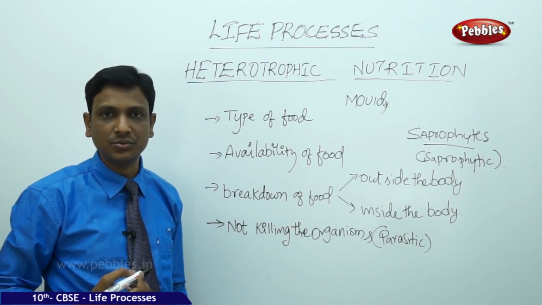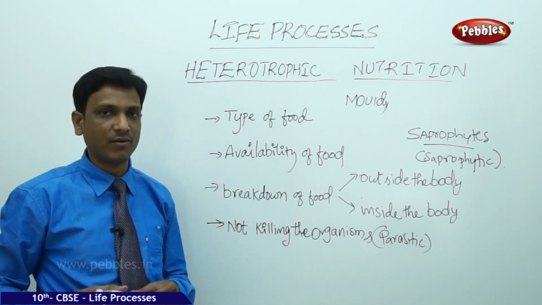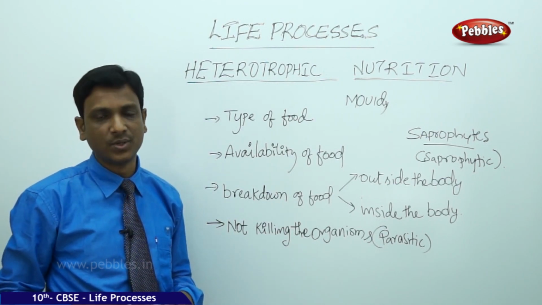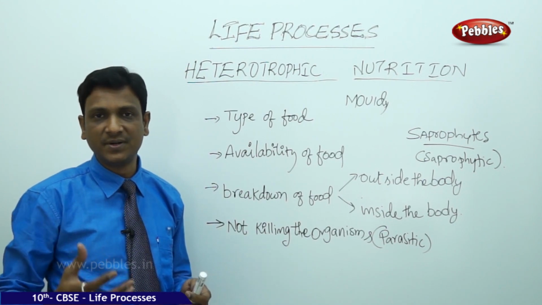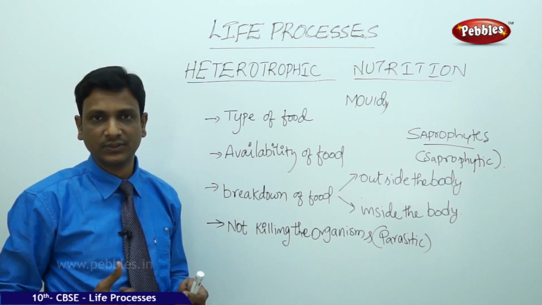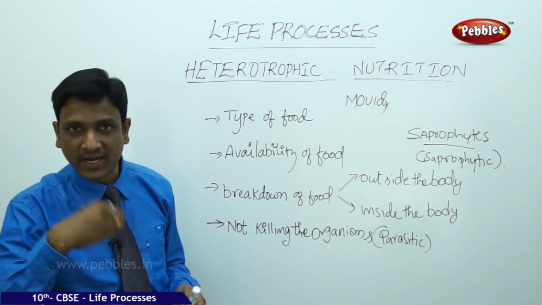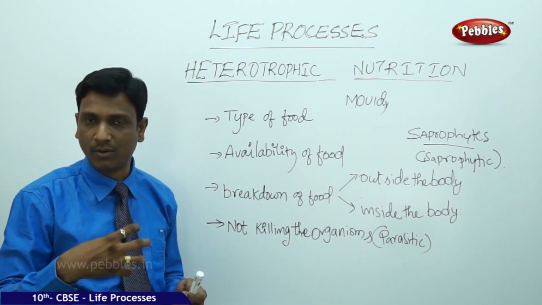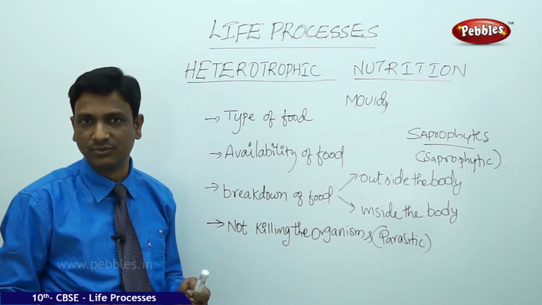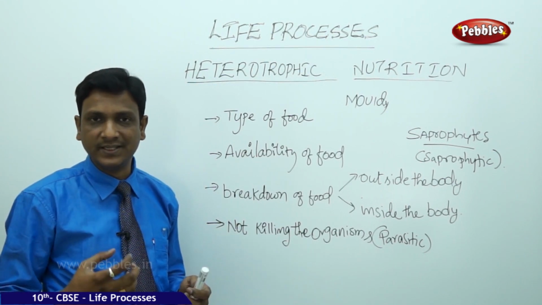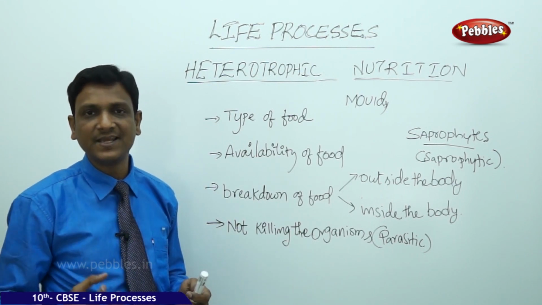So what are these? These are a kind of fungus. What does this fungus do? Fungus cannot prepare its own food, so it is not an autotroph. It depends on other organisms for the food. It cannot eat the organism and digest it. It does not have the complex system and structure to digest the food. So what does it do? It feeds on the decaying matter.